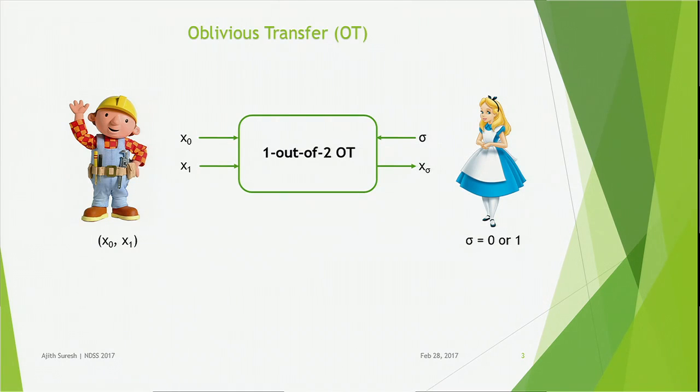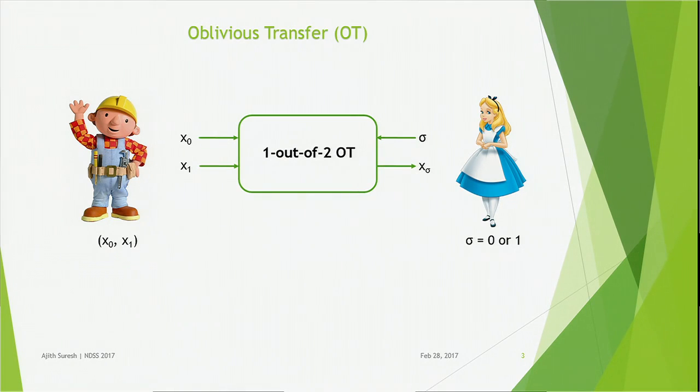Let me introduce the Oblivious Transfer primitive first. Consider two parties, Alice and Bob, where Bob has two messages, x0 and x1, and Alice has a choice bit, sigma. Bob will input the two messages, x0 and x1, as his input to the 1 out of 2 OT box, and Alice will use sigma as the input to the box. At the end of the protocol, Alice will receive the message corresponding to her choice bit, that is x sigma.